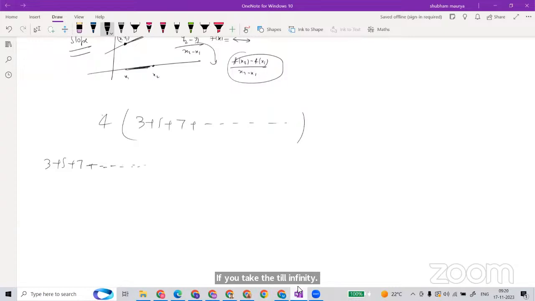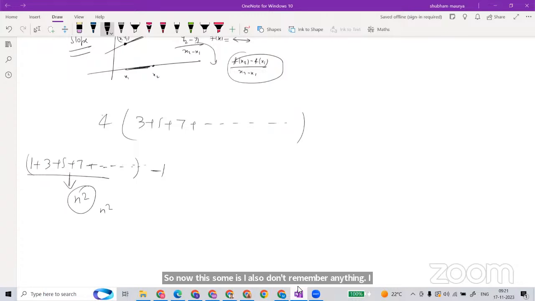This sum is given for 1 plus 3 plus 5, so if this sum starts from 3, we subtract 1. The odd sum is n square; the whole sum is n plus 1 by 2, but the odd sum is n square.